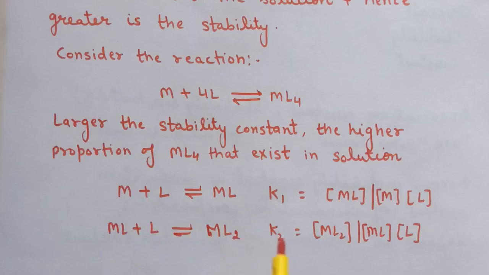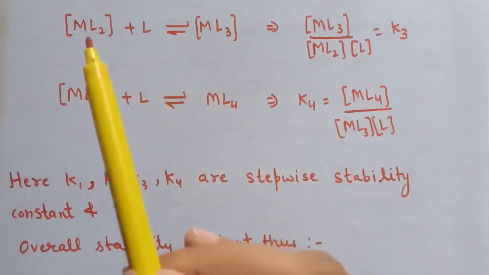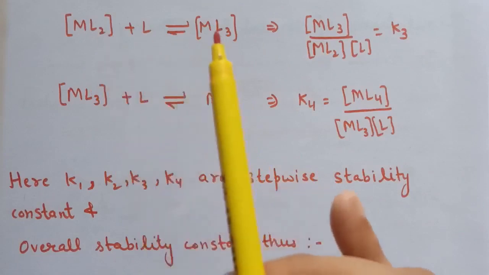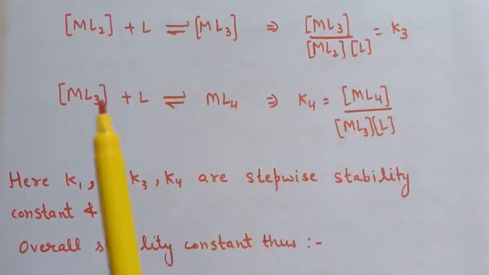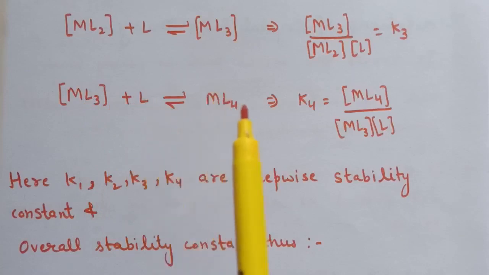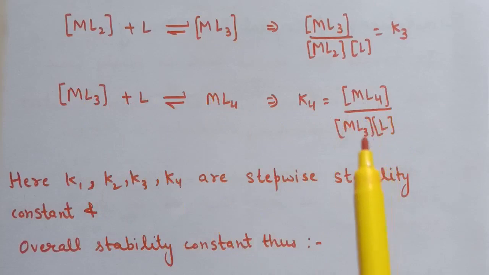Similarly we can write the expression for this reaction, that will be K2. Third is ML2 + L giving ML3. These are in equilibrium with each other and we can write K3. And the fourth step is ML3 + L in equilibrium with ML4, and K4 is given by the concentration of ML4 divided by the concentration of ML3 and the concentration of L.